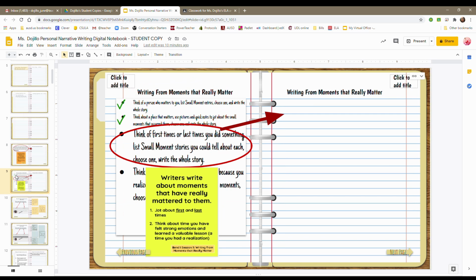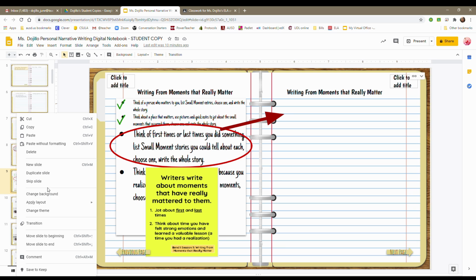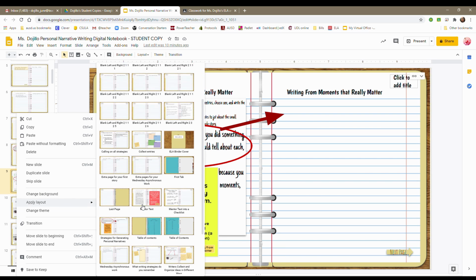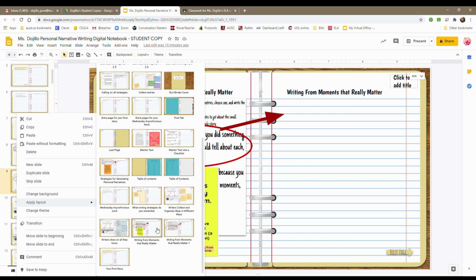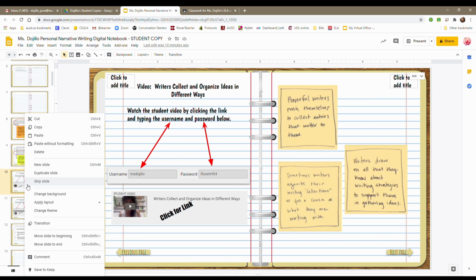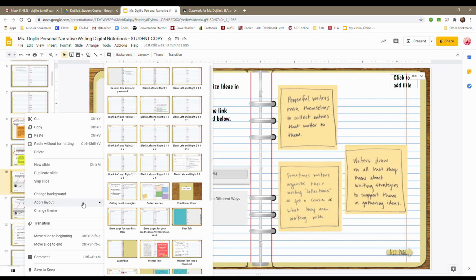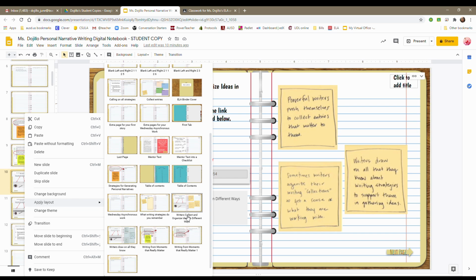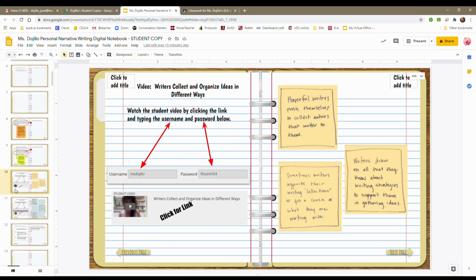And then I'm going to go to slide 9, and I'm going to right click, apply layout, and I'm going to find the slide titled Writing from Moments That Really Matter. I'm going to click it, and it should populate. And then I'm going to go to slide 10, right click, and apply the slide that's titled Writers Collect and Organize Ideas in Different Ways. Then I'm going to click it, and it'll populate slide 10.